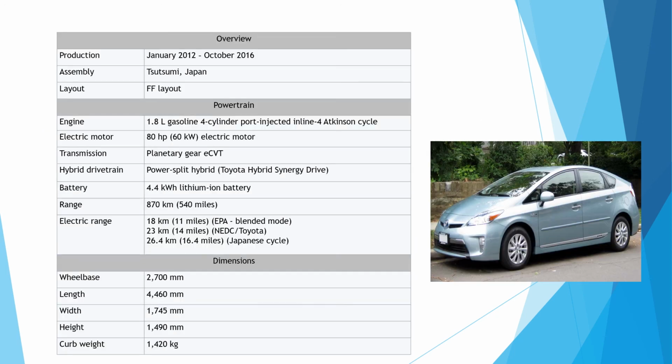So students, here you can see a picture of the first generation Toyota Prius PHEV, or plug-in hybrid vehicle. Here the production ran from January 2012 to October 2016, so it was near about 58 months of production.